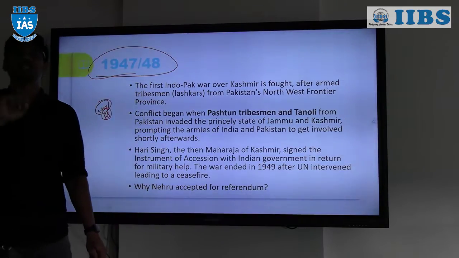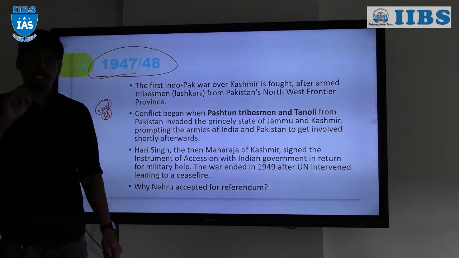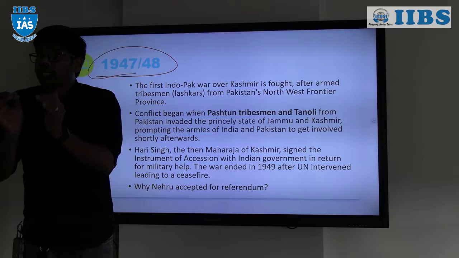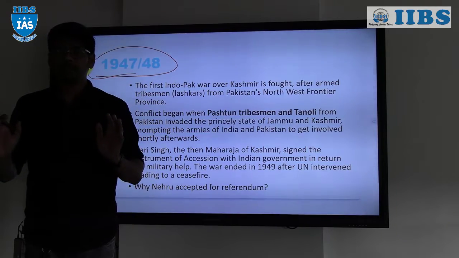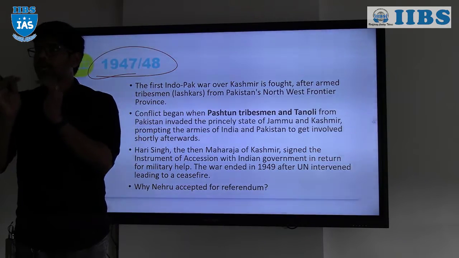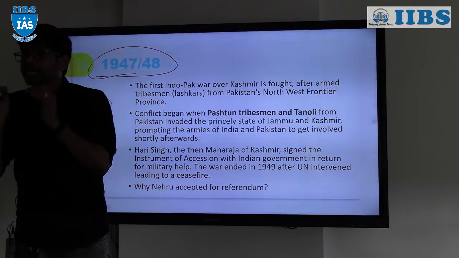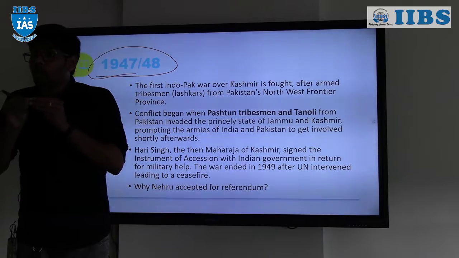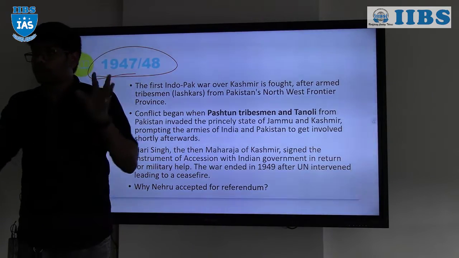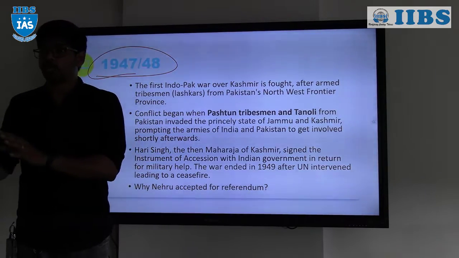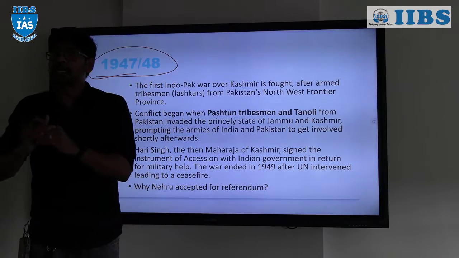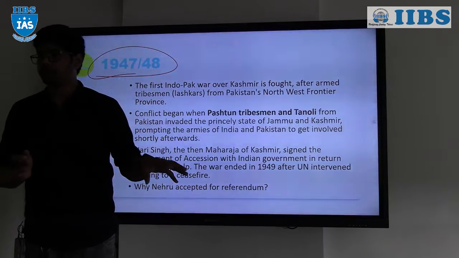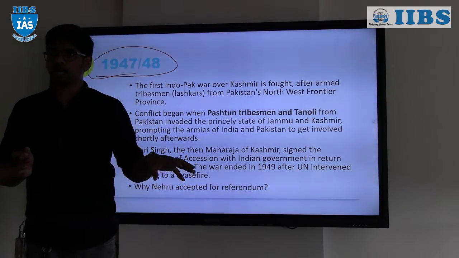Any kingdom which signs the subsidiary alliance is protected by the East India Company, and to maintain the army, the kingdom has to pay, and no person other than the British is to be established in the court. And if it wants to maintain a relationship with another kingdom, it has to first inform the East India Company, right?